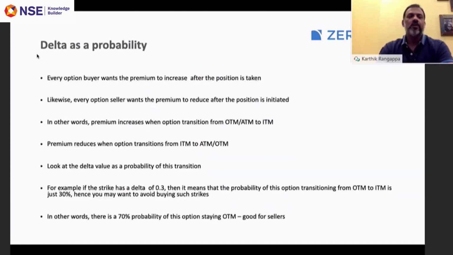So delta can also be used for another very interesting purpose. Not many traders actually use delta from this perspective, but I personally find this an extremely useful use case for delta. Whenever an option buyer wants, Karthik, sorry, what is probability?